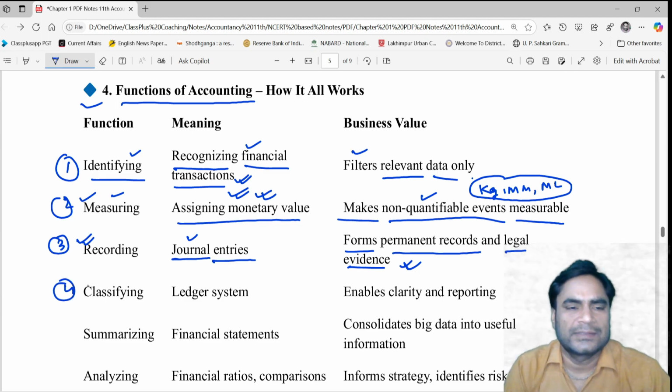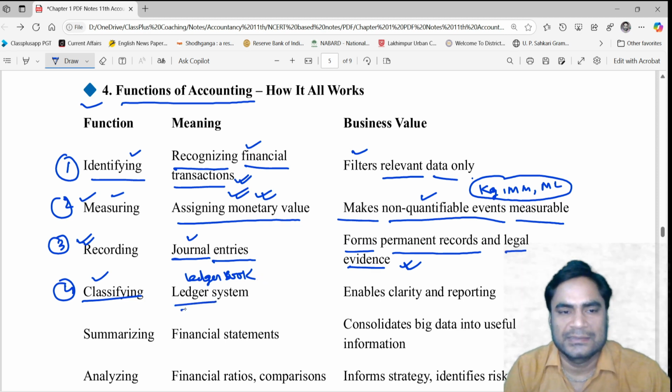The fourth function is classifying. Classifying is done in the ledger book, and this is known as ledger posting. This task is known as ledger posting, and posting enables clarity and reporting. It makes reporting possible. So before reporting you need to summarize the ledger accounts.